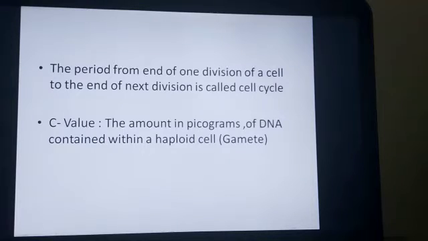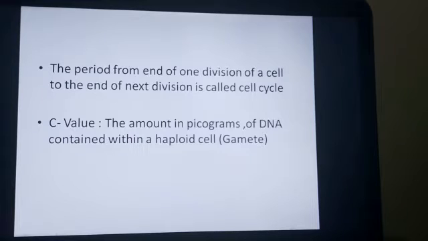Although cell growth, that is in terms of cytoplasmic increase, is a continuous process, DNA synthesis occurs only during a specific stage of cell cycle. This replicated chromosome or the DNA is then distributed into two daughter nuclei by the process called karyokinesis, and this will end the cell cycle.